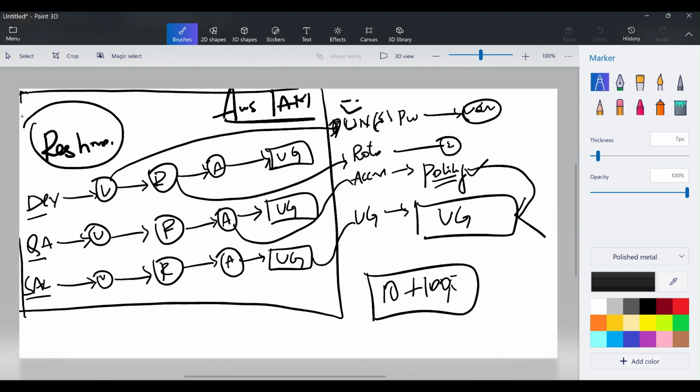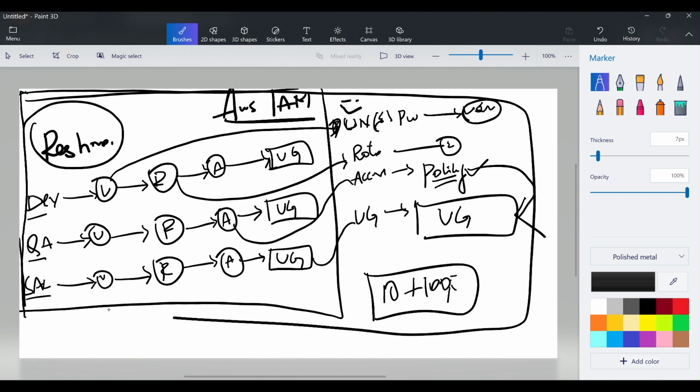Here an interviewer can ask a simple question: what is the hierarchy of IAM? You can explain it in a technical way, not like a storytelling way. First the users, and then roles, policies, and then user groups. This is the only way you can handle scenario based questions and crack the interview. Okay, so now we'll quickly jump on to the practicals.